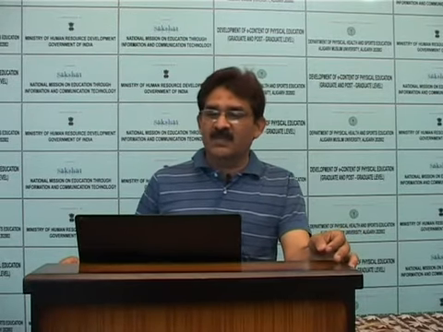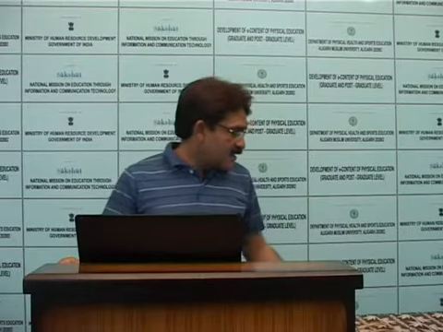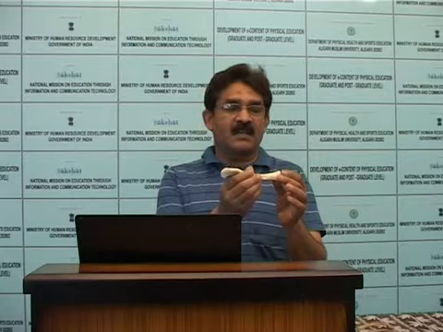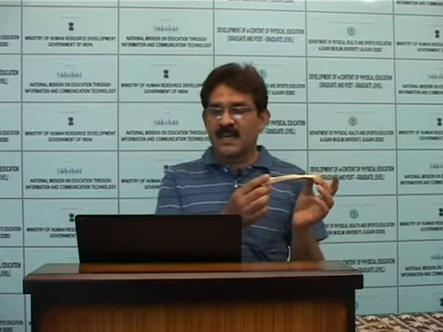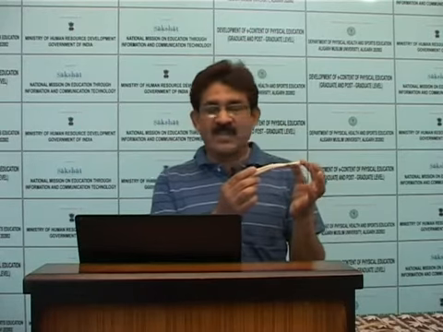The appendicular skeleton has 126 bones, including 2 clavicles. This is the clavicle, and this is the sternal end of the clavicle. This is the distal end of the clavicle, the acromial process, and the anterior part and posterior part.